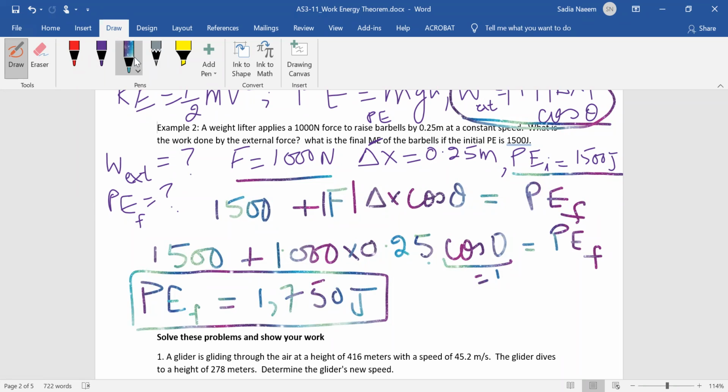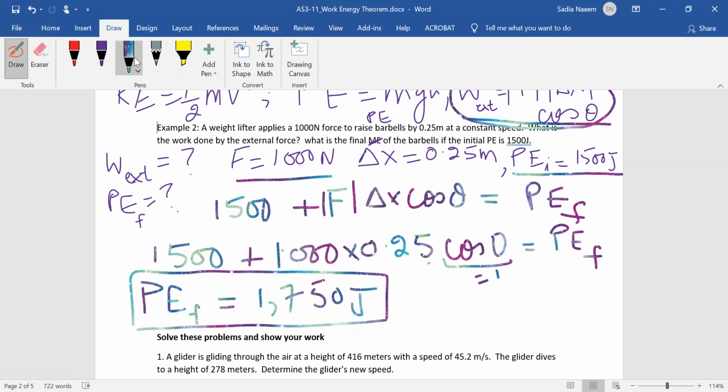But as weightlifters do, sometimes they're holding the barbells in their hand, maybe close to their knee level, and then they suddenly apply a force, and there may be some point where there is acceleration. In this case, we're told it's moving at constant speed, and then they're lifted up to a height above, and then they hold it there, right?